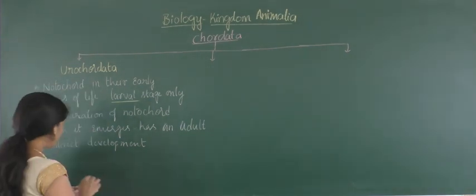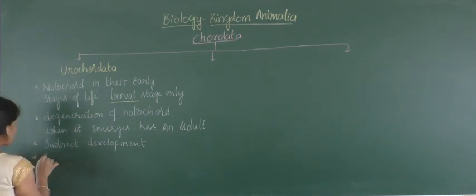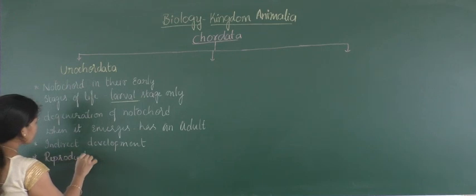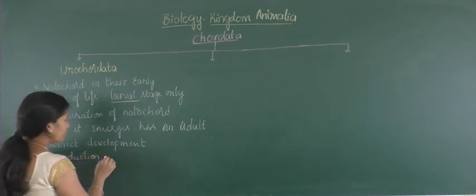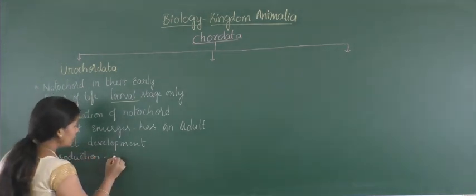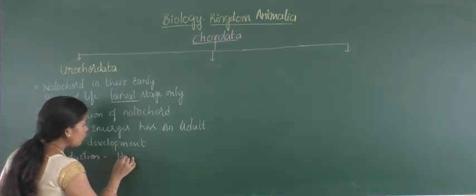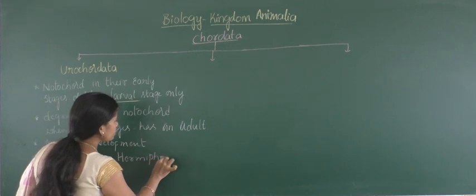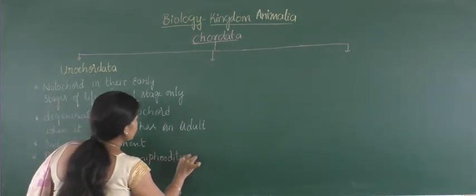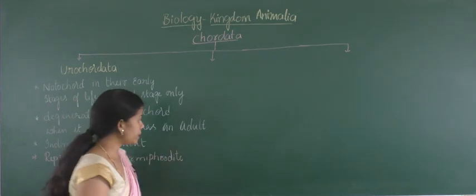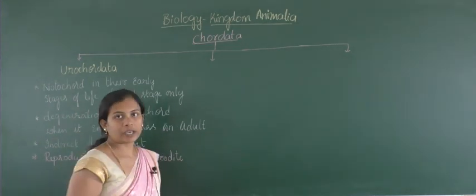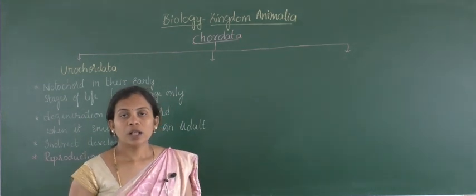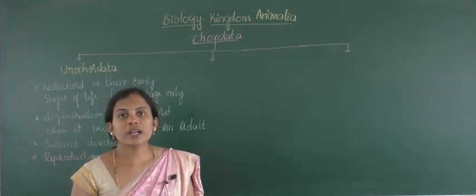Here, when it comes to reproduction, they exhibit the hermaphrodite nature. That means in one individual organism there will be the presence of both ovary and testes.